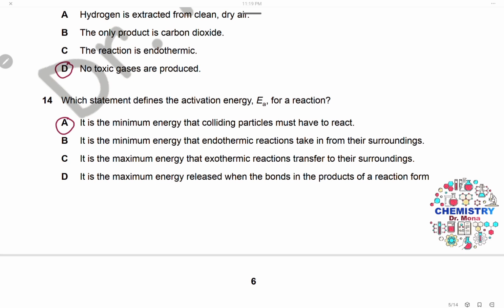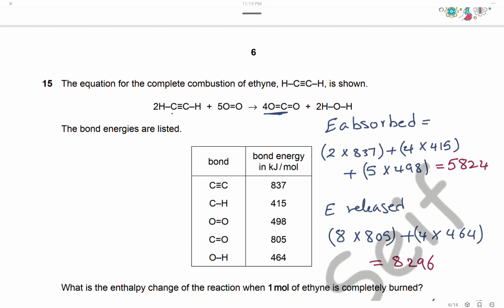Which statement defines the activation energy for a reaction? The activation energy is the minimum energy required for the colliding particles to react, or the minimum energy needed for the particles to collide and react. So the answer is A.